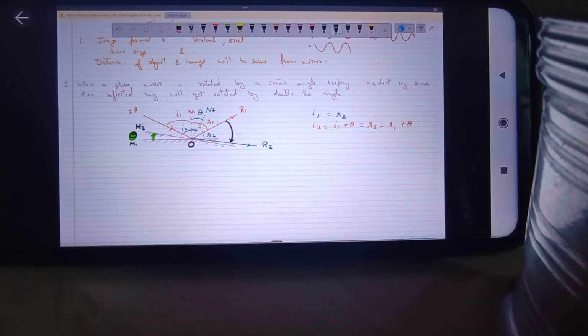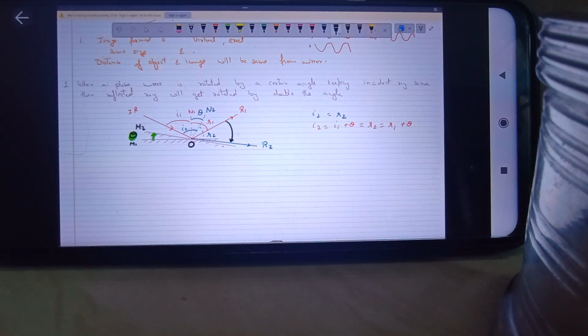And the ray will get reflected back at R2, and the angle it makes with the normal will be given as R2 only. Don't get confused, I'm using R1 and R2: capital R1 and capital R2 represent the rays, and small r1 and small r2 represent the angles of reflection. Got it? Is it clear now?